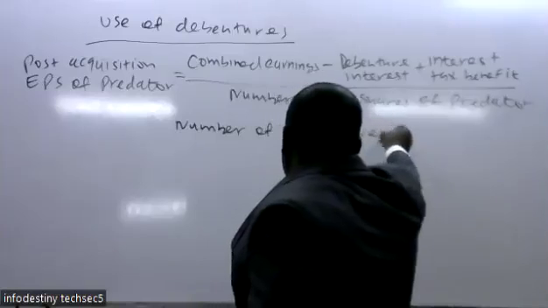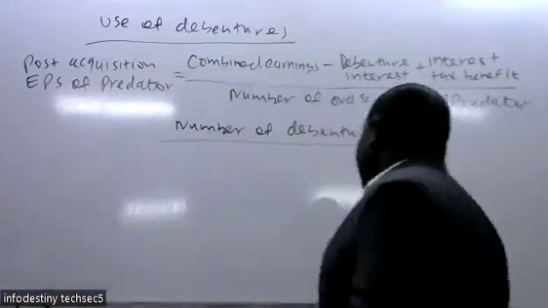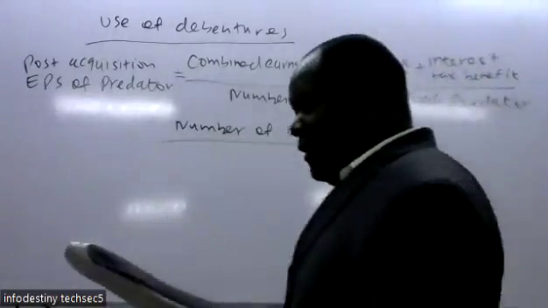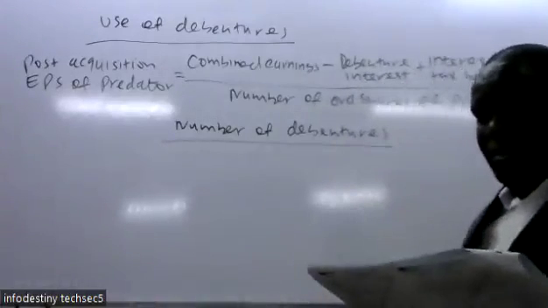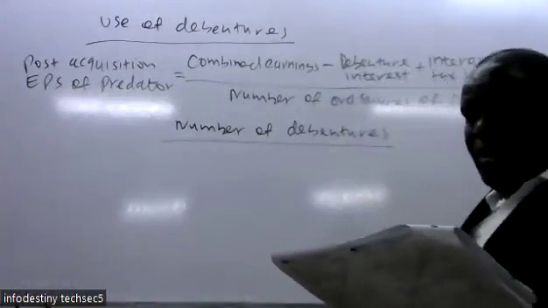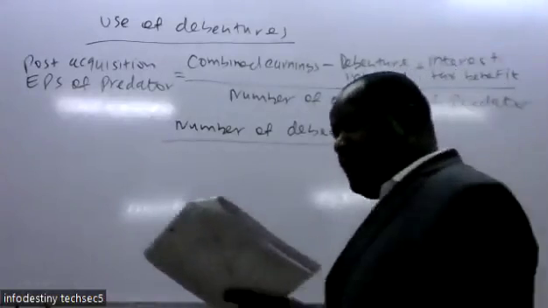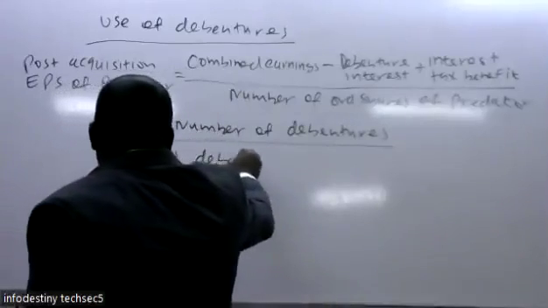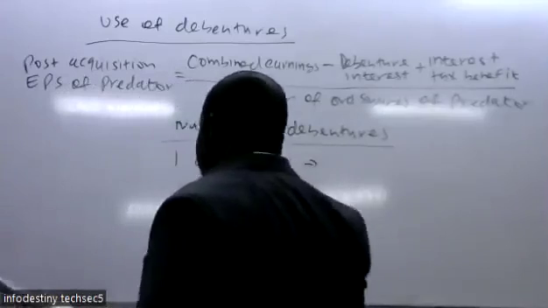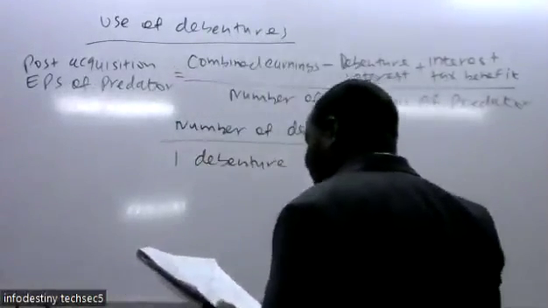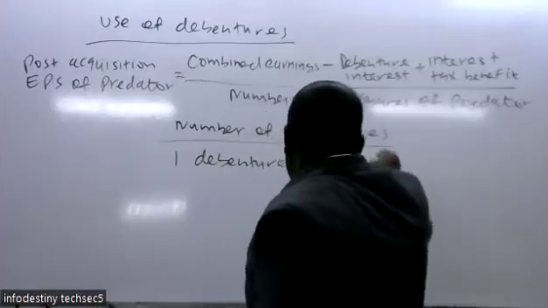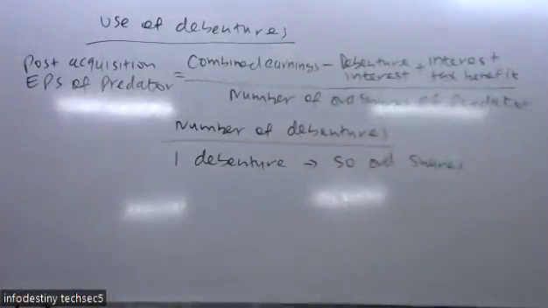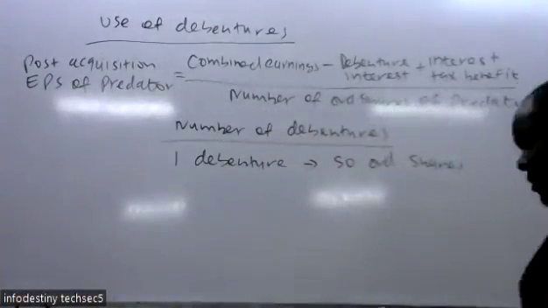They had given you details that Ndogo Limited shareholders accept 10% debenture for every 50 ordinary shares. So one debenture is equivalent to 50 ordinary shares.